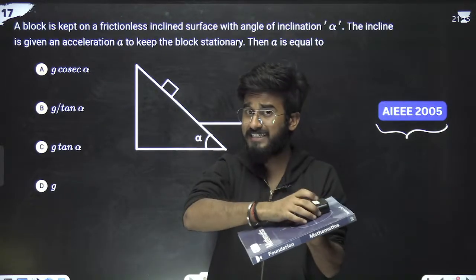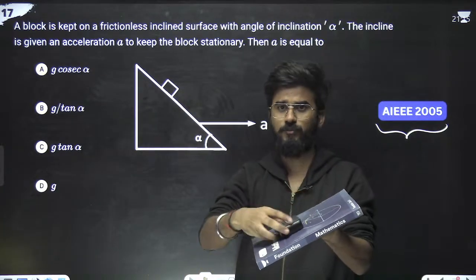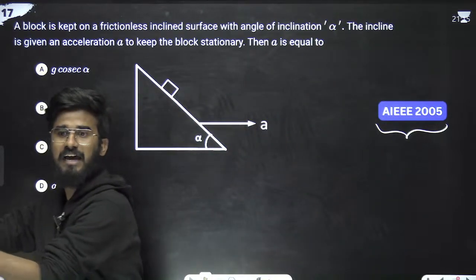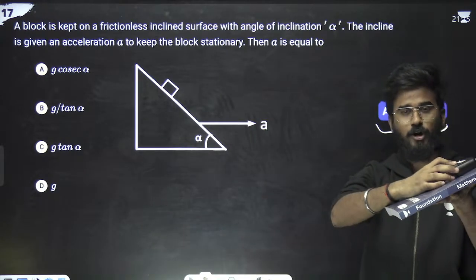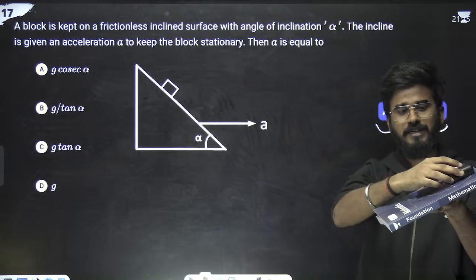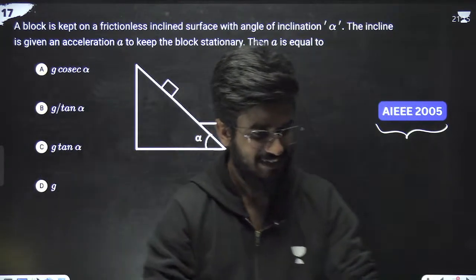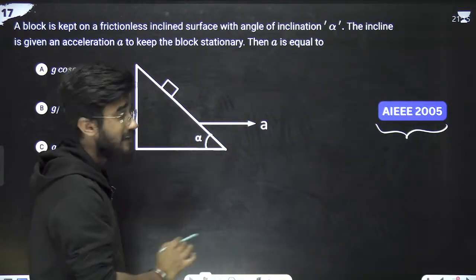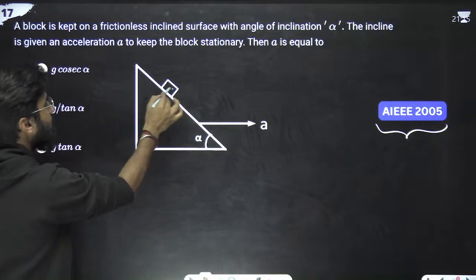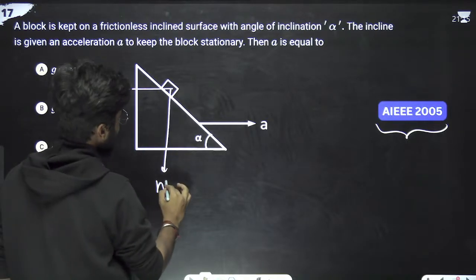But if I take the system with acceleration A in this direction, it will not move. It is moving, but now it is not moving. Have you seen it? I'm starting from this bottom. So if it is not moving, it means it is at rest. So there is a pseudo force acting on it in the backward direction, MA. And MG is in this direction.